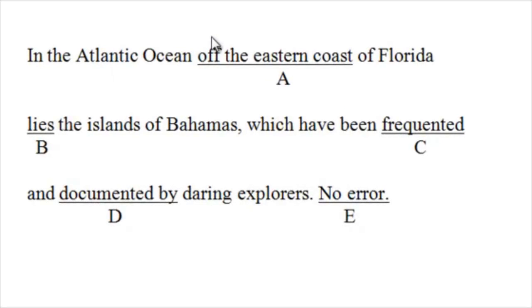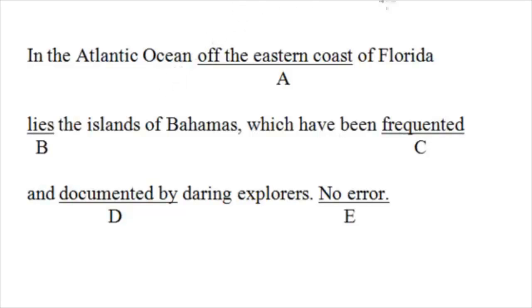All right, we're going to do another subject and verb agreement, and this one's a little bit trickier because this is what's known as an inverted type of question, but I'll give you a chance to do it first. So look at it, pause the video if you have to. Okay. It says, in the Atlantic Ocean off the eastern coast of Florida lies the islands of Bahamas, which have been frequented and documented by daring explorers.